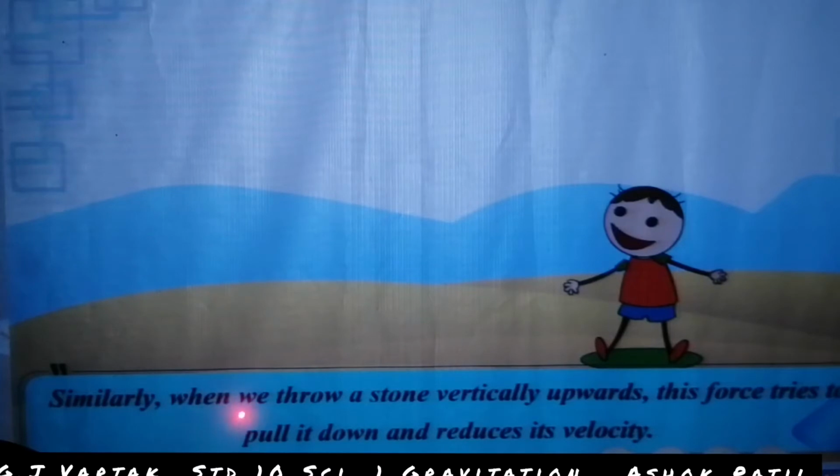Similarly, when you throw a stone vertically upwards, this force tries to pull it down and reduces its velocity. See here, the person throws a stone vertically upward, and this force tries to pull it down. Okay?